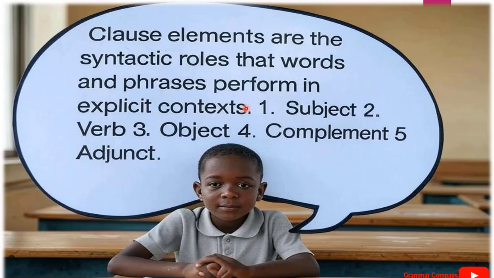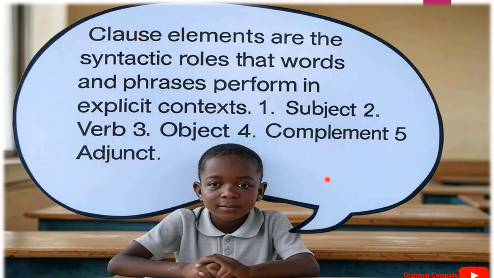A phrase can function as a subject, so a subject is a clause element. A phrase can function as a verb, so the verb is a clause element. The phrase can also function as an object, so the object is a clause element. The phrase can also function as a complement. Therefore, a complement is a clause element. A phrase can also function as an adjunct. Therefore, an adjunct is a clause element. The roles that phrases perform in a sentence are what is termed as a clause element.